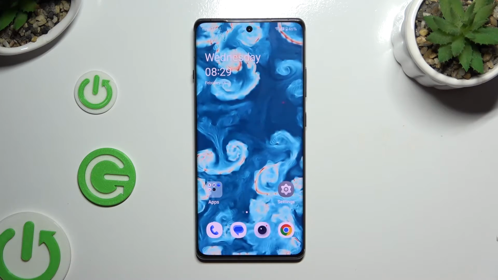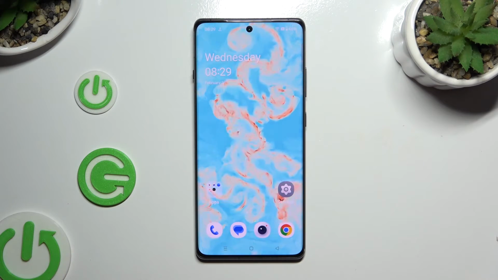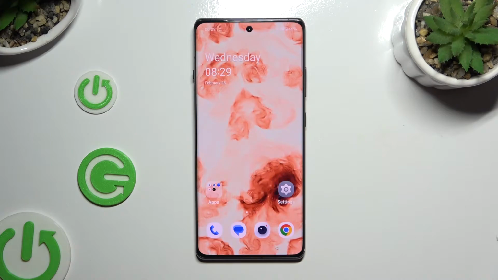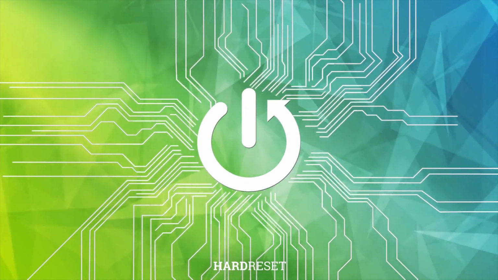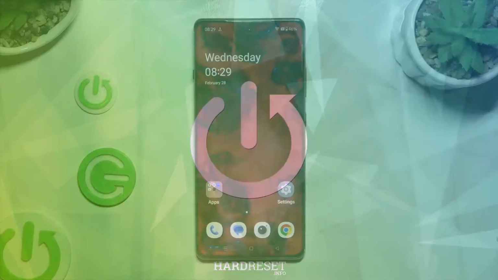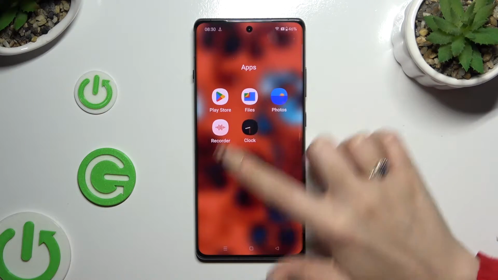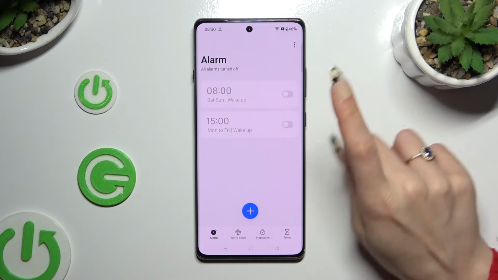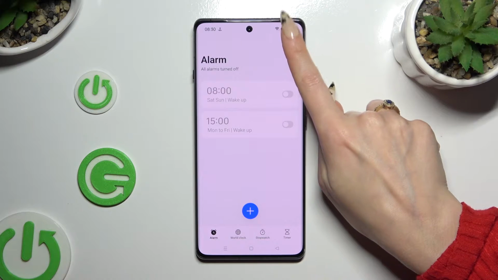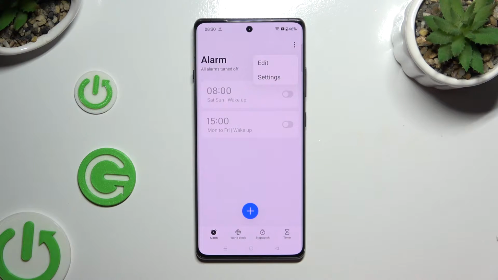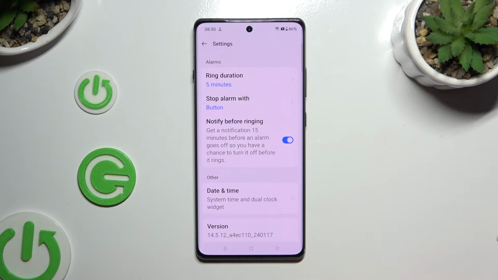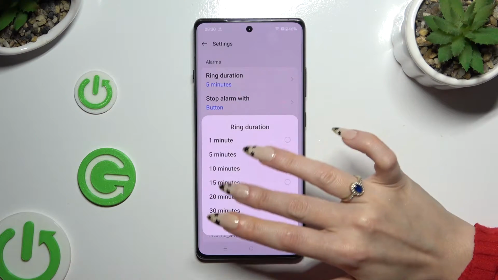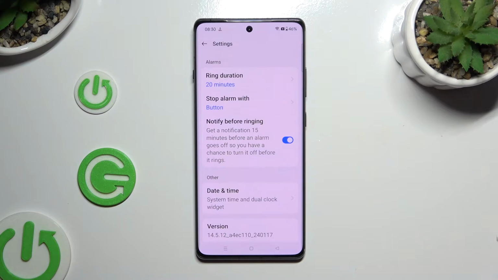In front of me is OnePlus Ace 3 and today I would like to show you how you can set up an alarm clock. Begin by opening Clock app and tapping on Alarm section at the bottom left corner. Then click on those three dots at the top right one. Select Settings and operate all of those under Alarms however you want to. When you finished, go back.